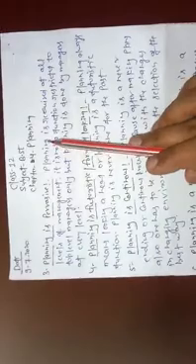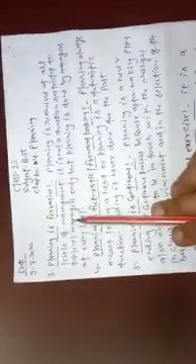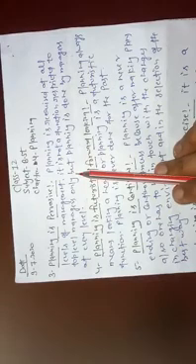So the next one is planning is pervasive. Planning is required at all levels of management. It is not limited to one level of management, it is implemented at all levels of management. So it is a pervasive process. It is not a function restricted to top level management, but planning is done by managers at every level.